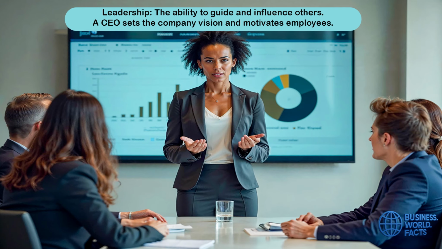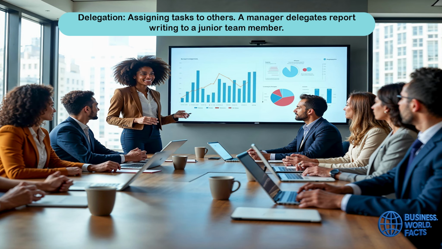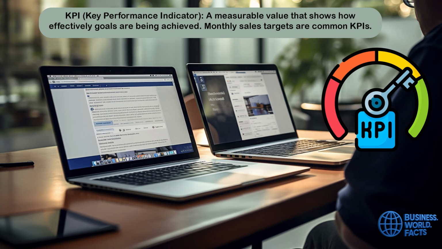4. Management terms. Leadership: the ability to guide and influence others. A CEO sets the company vision and motivates employees. Delegation: assigning tasks to others. A manager delegates report writing to a junior team member. KPI, key performance indicator: a measurable value that shows how effectively goals are being achieved. Monthly sales targets are common KPIs.